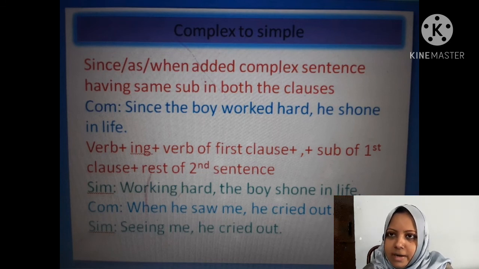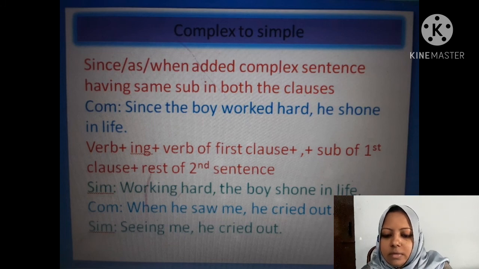So since is omitted, subject is omitted, and you have to start the sentence with verb plus ing. Then verb of the first clause plus subject of the first clause plus rest of the second sentence. Another example, when he saw me, he cried out. Seeing me, he cried out.